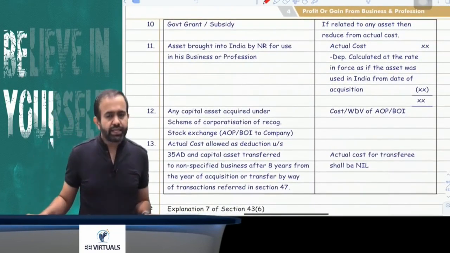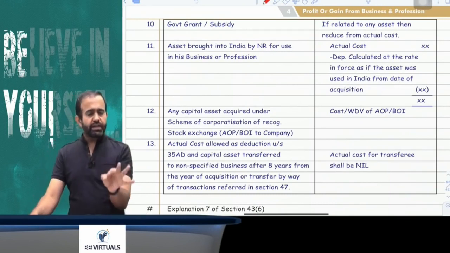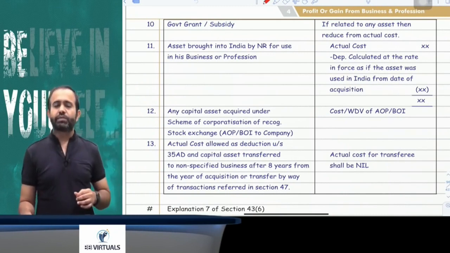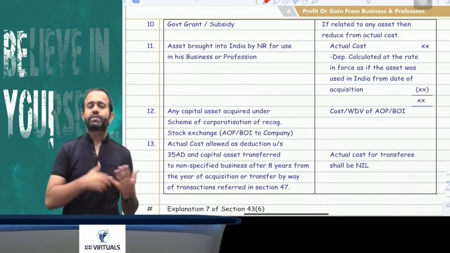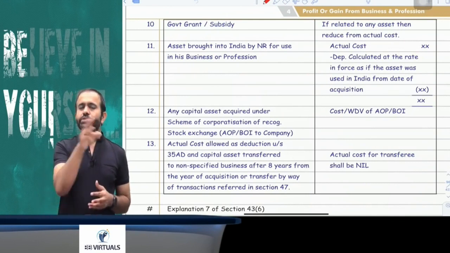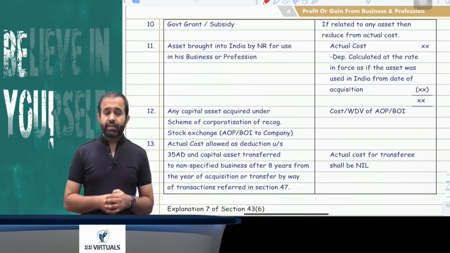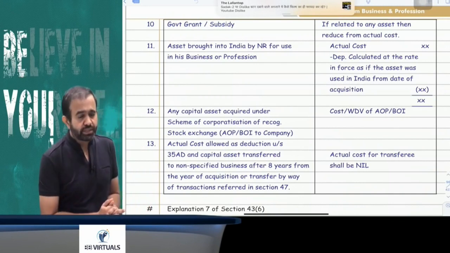Now explanation number 10 is saying that government grant or government subsidy you have to reduce from your actual cost. Suppose the government grant is received related to a specific asset, then directly from that specific asset you have to reduce the government grant. But many times the government grant is related to the project. Suppose you are starting a project of 100 crore and the government is going to give you 30 crore as a government grant. So here the project-related government grant is 30%. Suppose I purchase one asset for 7 lakh, then the government grant I will reduce from that asset is 2,10,000, that is 30% of the 7 lakh.